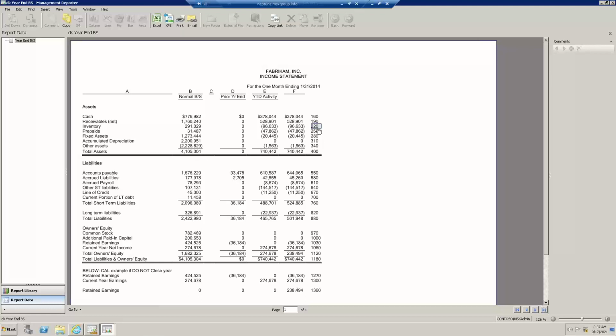Because whenever we run a report like I'm broadcasting, we have intersecting row code numbers that intersect with column letters. So for an example, this cell I'm currently pointing to is column B for the row 160 we see to the right. Or this cell right here is column B for row 190. Or this cell here, randomly, is column E for the row 220 that we see here to the right.